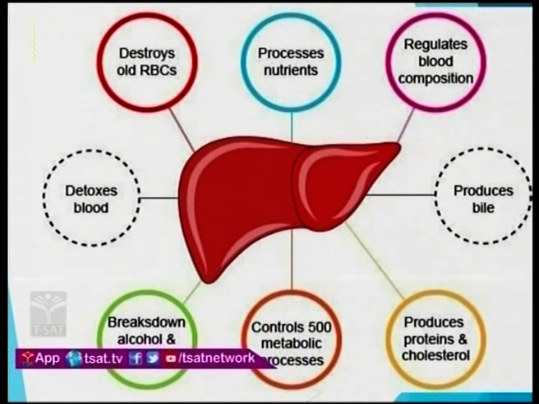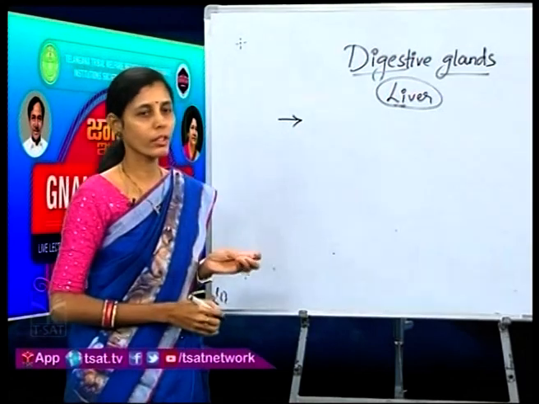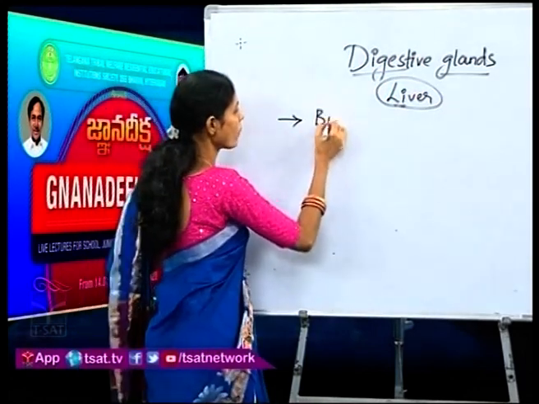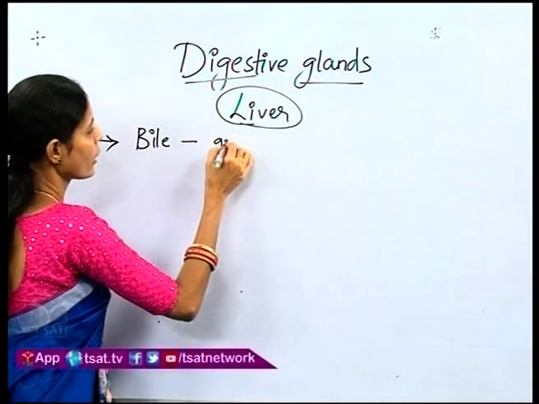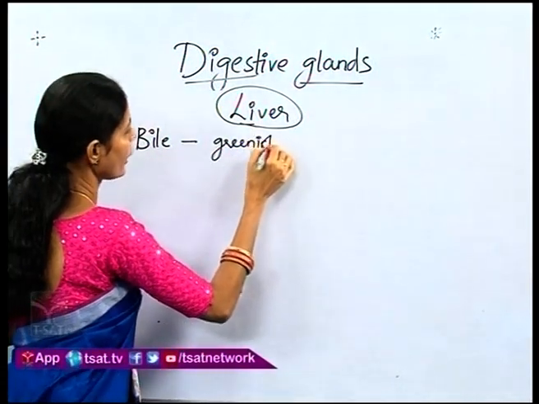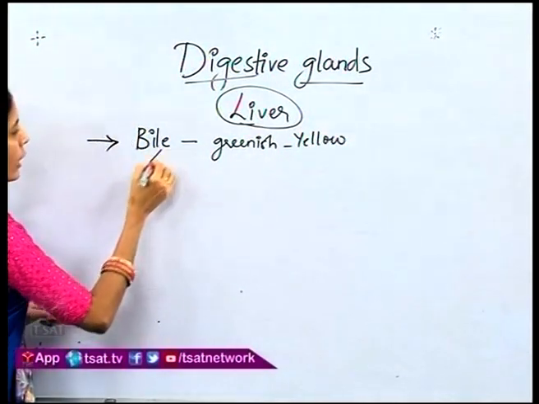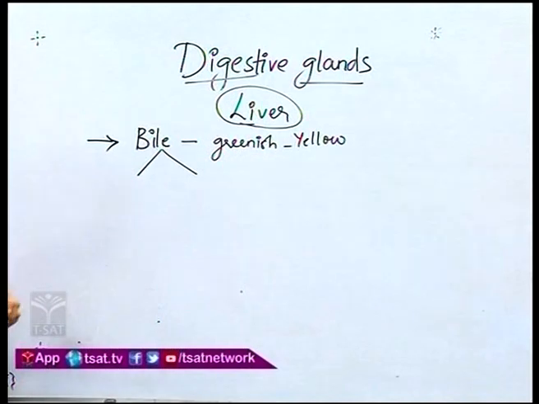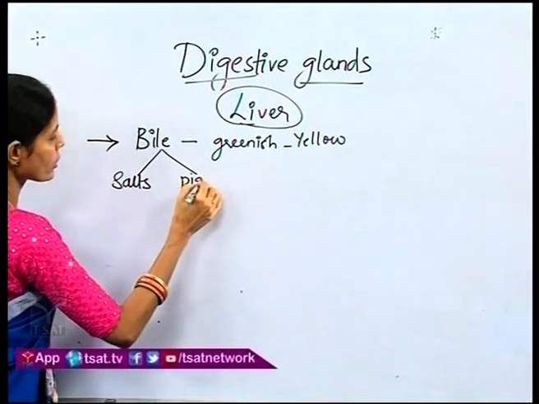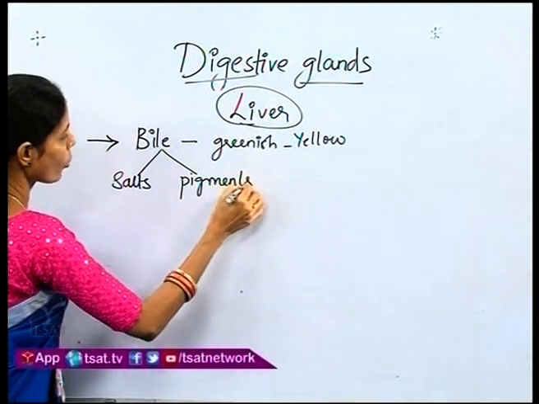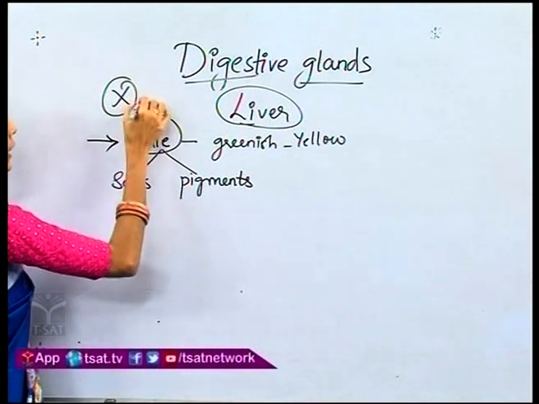Now, we will be learning them one by one. The first main function of the liver is the production of bile juice. Bile juice is greenish yellow in color, and it contains two important things: the salts and the pigments, bile salts and bile pigments. An important point to remember, children: bile juice does not have any enzymes.